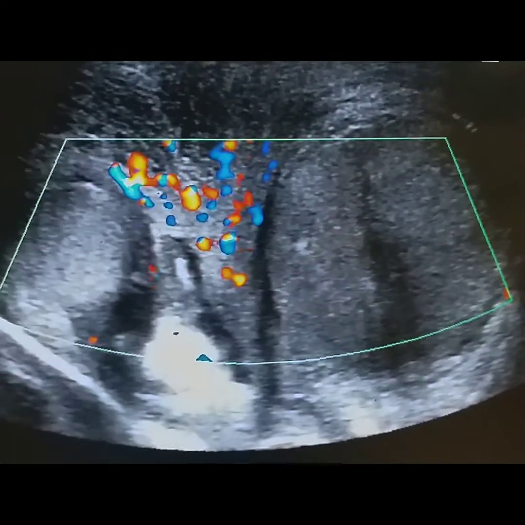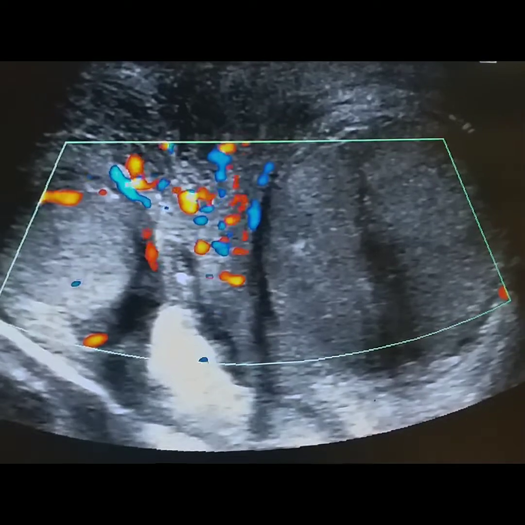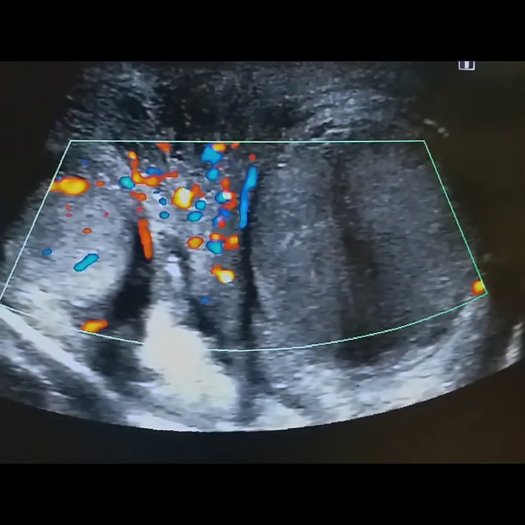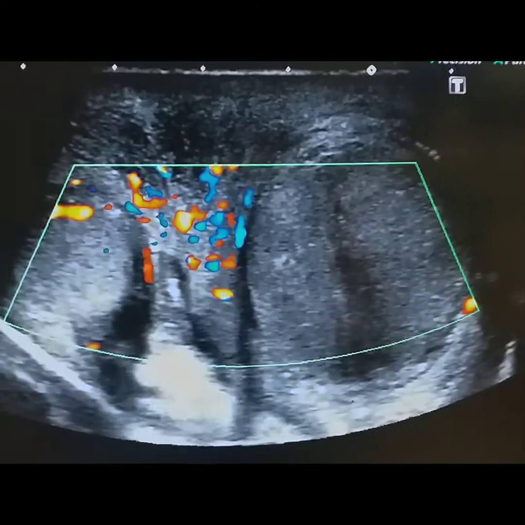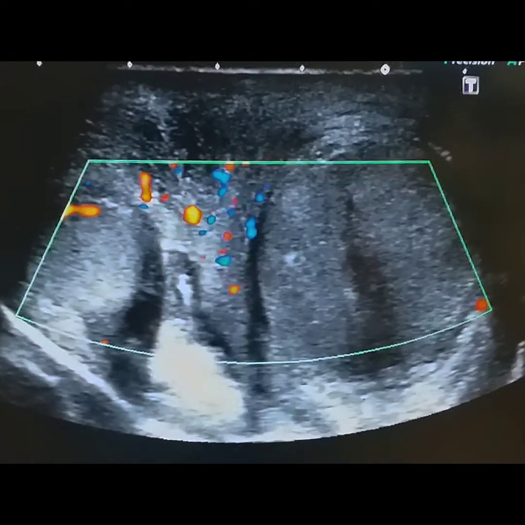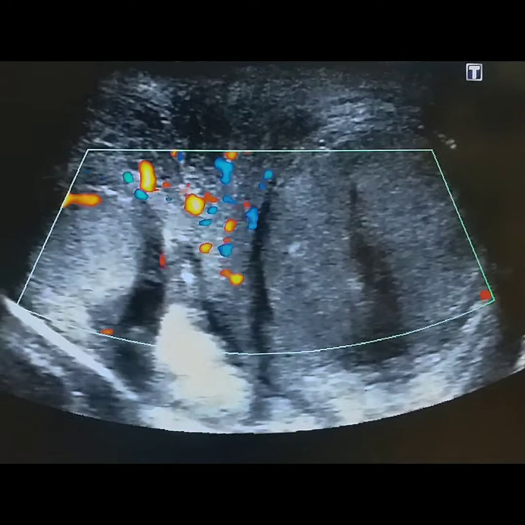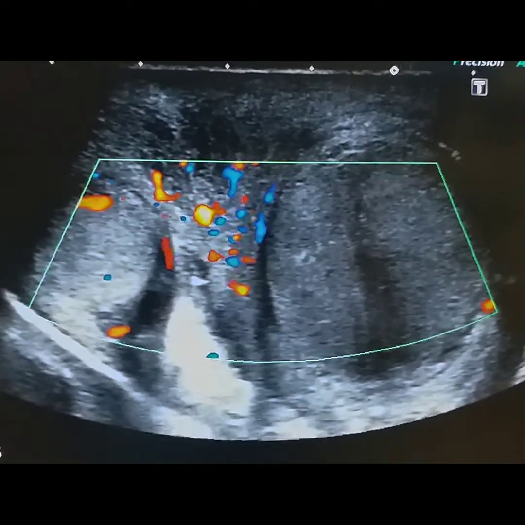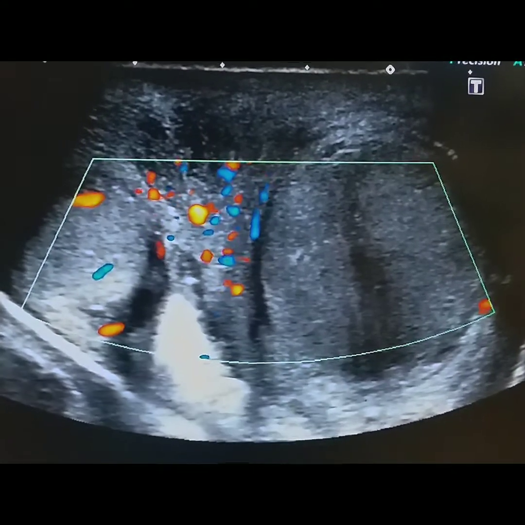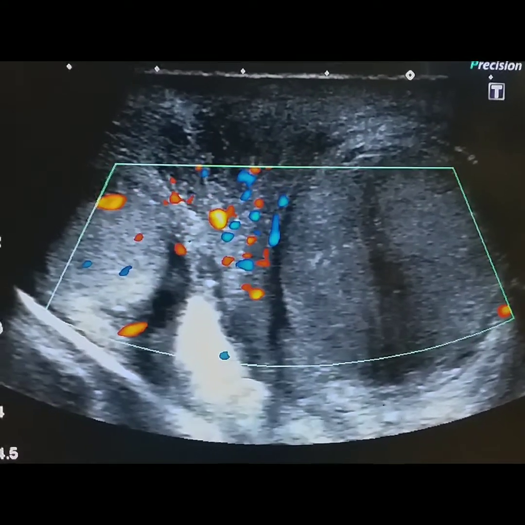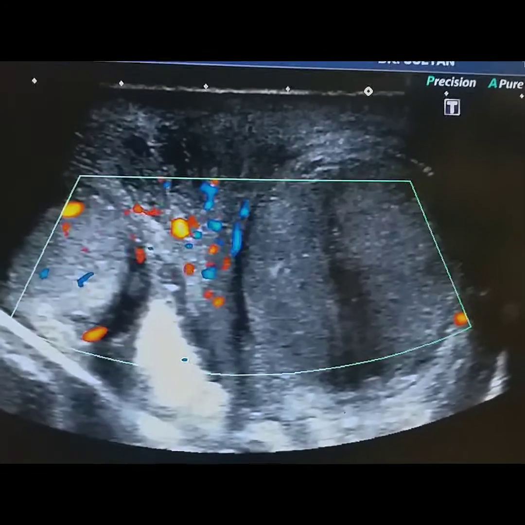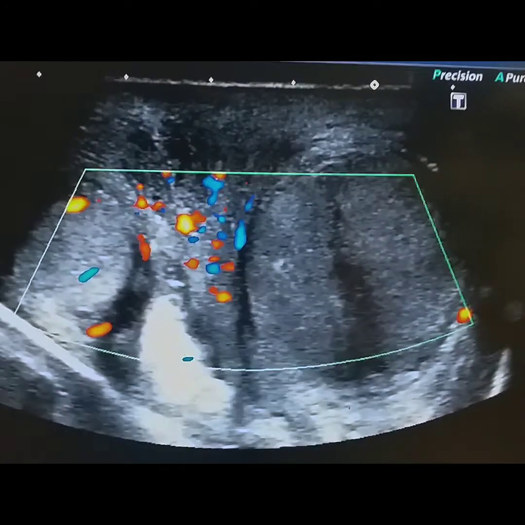Actually, torsion is of two types. One is extravaginal, which is most common in neonates, where the twisted pedicle is seen in the deep inguinal or superficial inguinal ring, while the other is intravaginal torsion, which is in this patient.